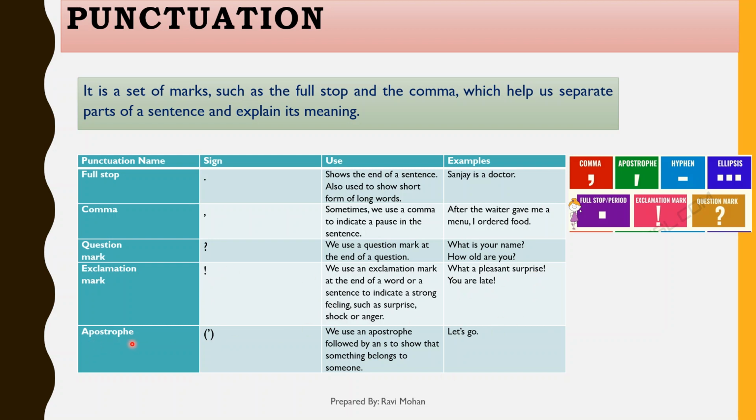Next is the apostrophe. We use an apostrophe followed by an S to show that something belongs to someone. It means if we want to represent that something belongs to a person or a thing, then we use apostrophe S. For example, let's go.